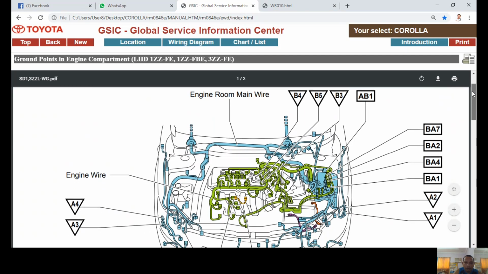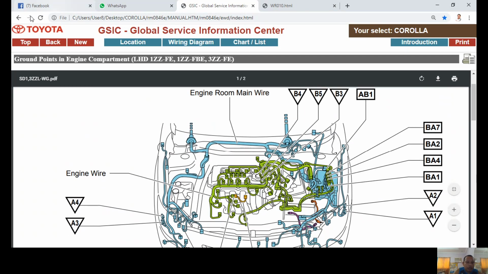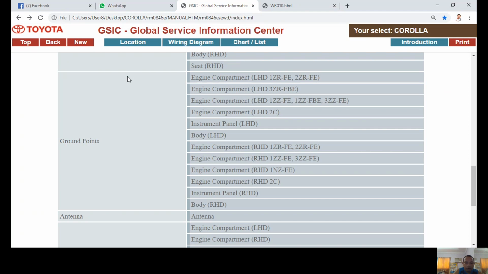Now where is the location of my A1? We already explored the engine compartment ground points. We will go to the instrument panel ground points. So we'll go to instrument panel. Okay, the left hand drive compartment, 3ZZFE here.